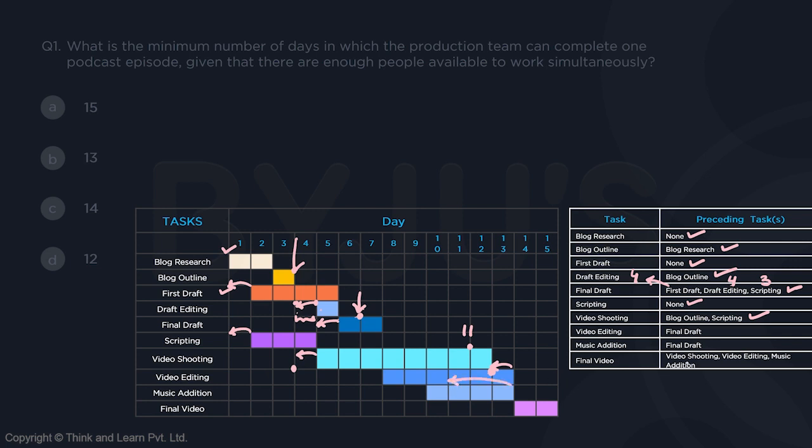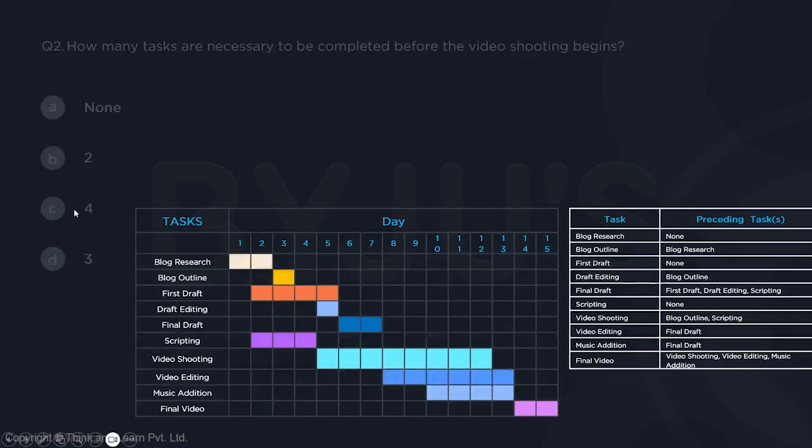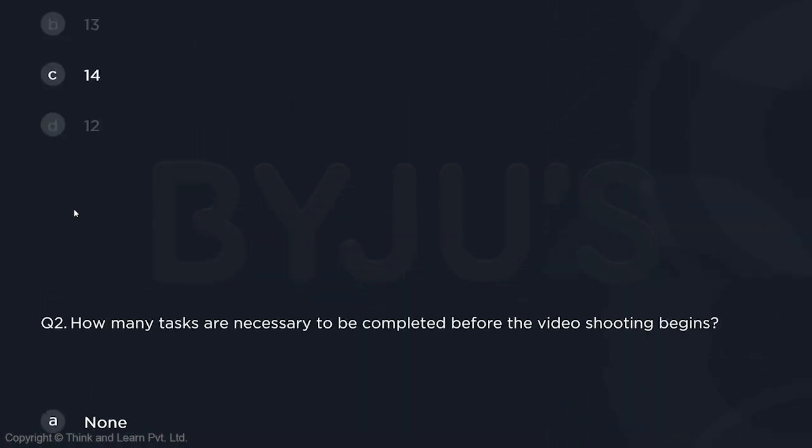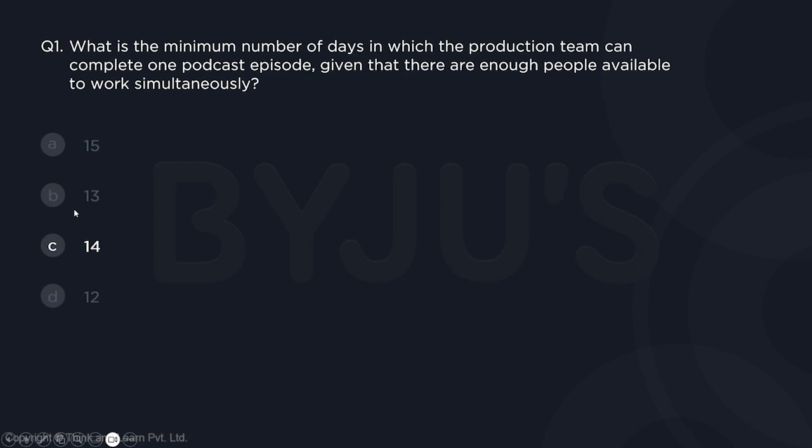And final video, it requires video shooting, that will be completed on day 11. Video editing, that will be completed on day 12. Music edition, that will be completed before that. So basically you can start it on day 12 when video editing gets completed. So ultimately this last thing can be completed on day 14. So therefore the answer for this question will be 14, that I can complete my work on day 14. So 14 is the right answer for this question. I'm sorry it went a little ahead, but 14 is the correct answer for this particular question.